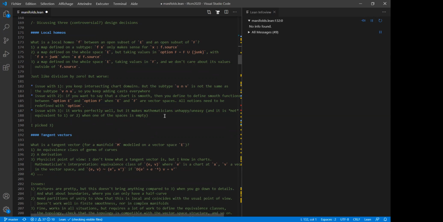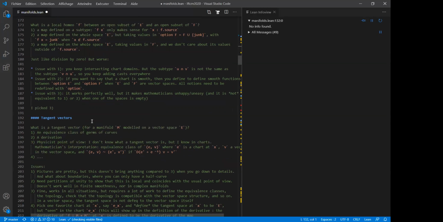And one real issue is that three is not equivalent to one or two. I mean, the three points of view are not equivalent because when one of the spaces is empty and the other one is not, it's impossible to extend the map outside of the source. So it's not equivalent to the other points of view, but it's really the most convenient, in my opinion.